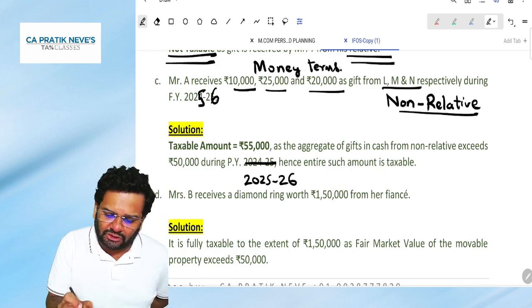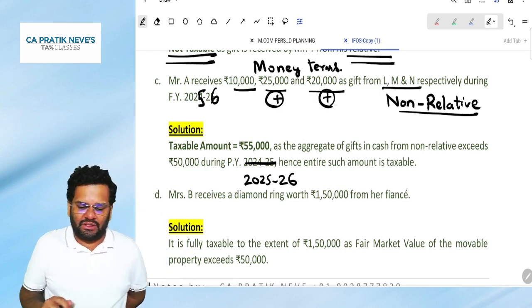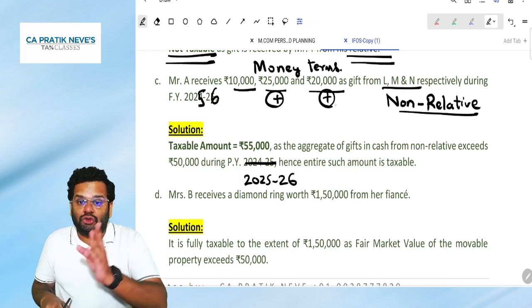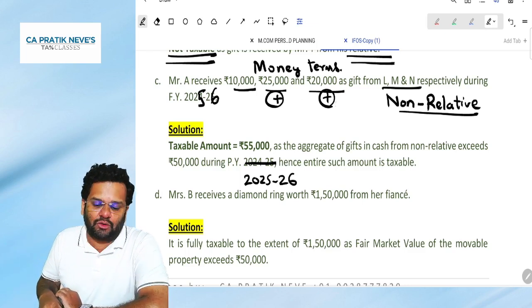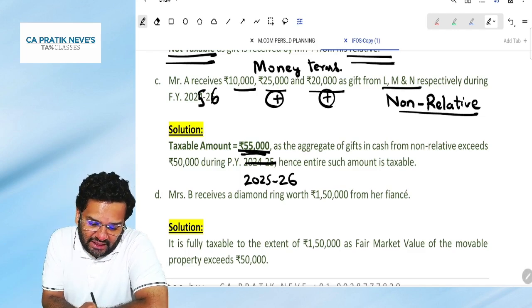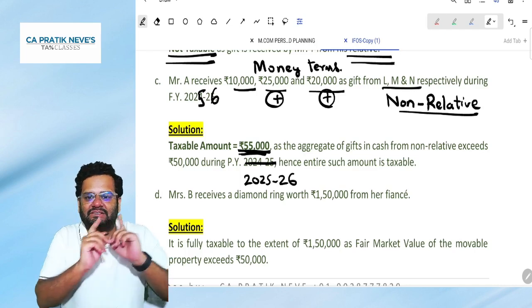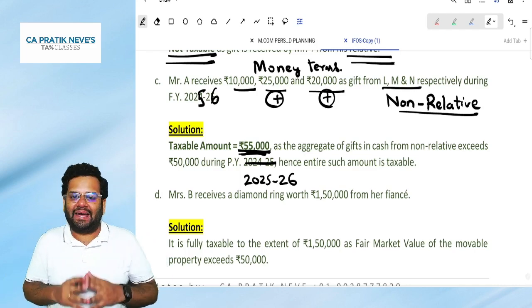So can you take the total? 10,000 plus 25,000 plus 20,000. The total is exceeding 50,000. It is 55,000. Hence, this entire 55,000 will become taxable. Do you all agree with me on this?